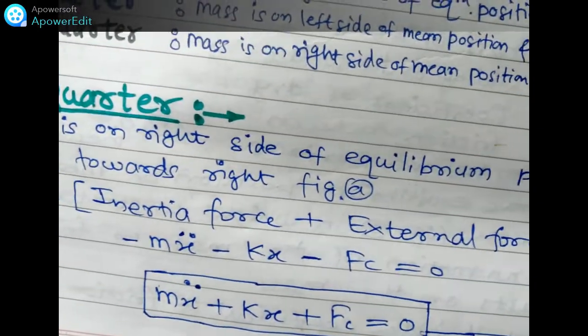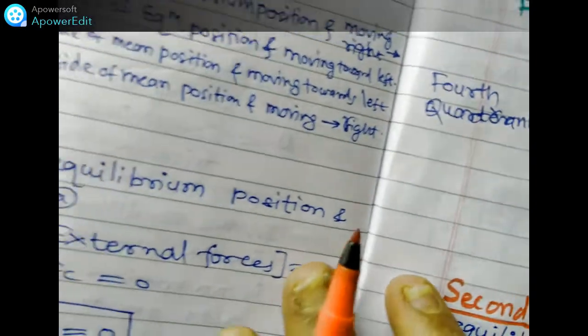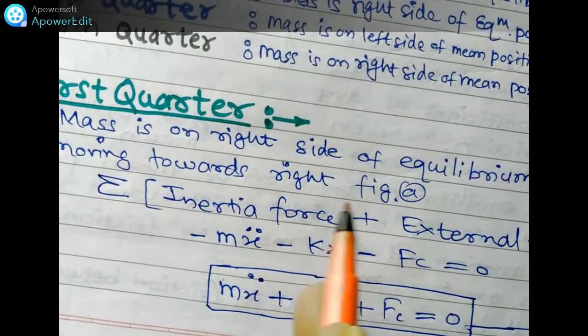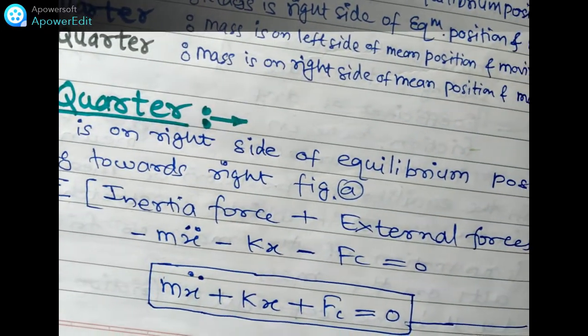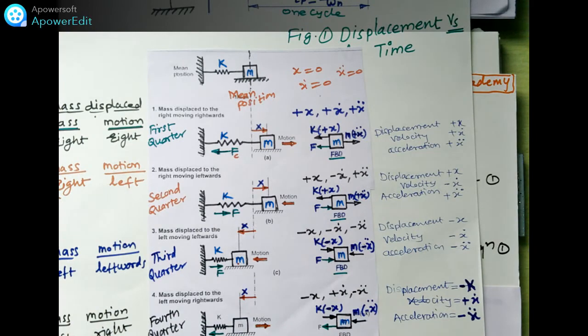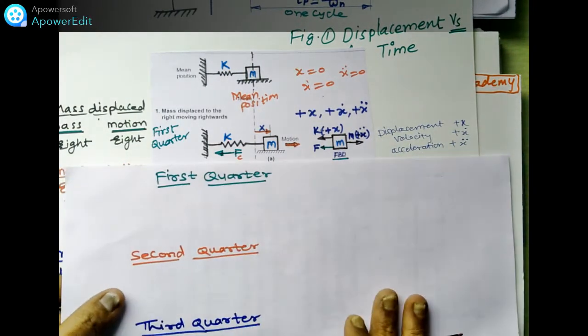Moving toward the right of figure A, the inertia force I will write, so it will be clear to you. We will write here what will happen in this first quadrant.